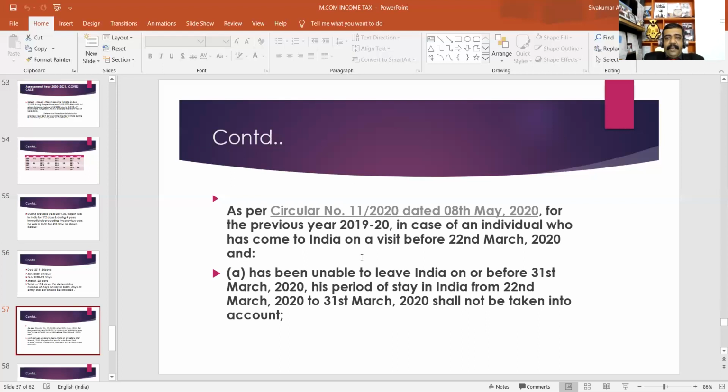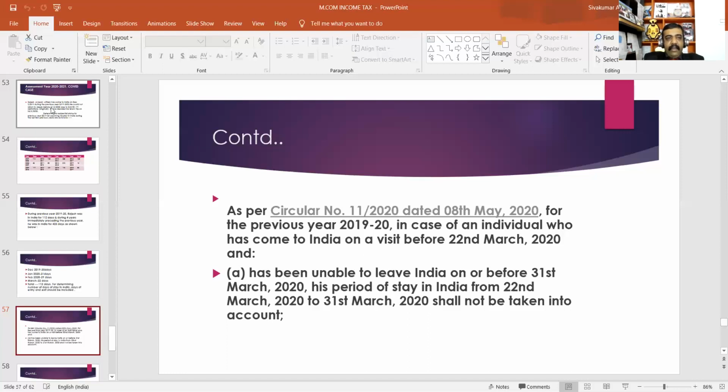So the CBDT has clarified that we do not take into account the number of days from March 22, 2020 to 31st March 2020, if the person has been unable to leave India on or before 31st March 2020 due to COVID-19 restrictions. We do not take them into consideration while computing the number of days of stay in India.